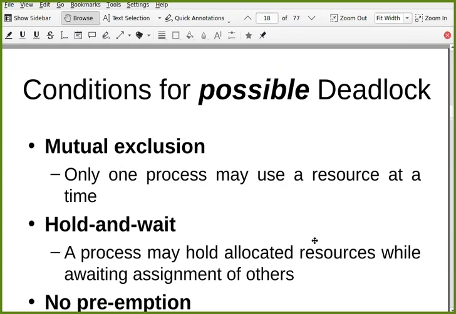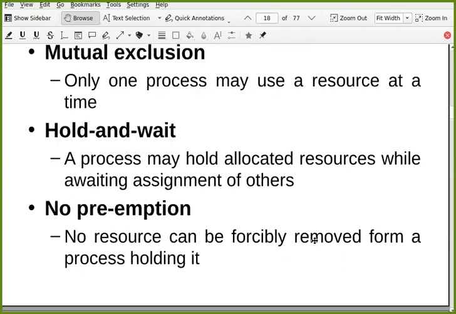It is not corrupted. But that is one of the reasons for possible deadlock. Hold and wait: a process may hold allocated resources while awaiting assignments of others. If that is applied, whenever any process wants any other resource, it is already holding some resource and it requires some more resource. So while it is waiting for other resources, it is not going to release whatever resources it has already acquired. That is hold and wait.